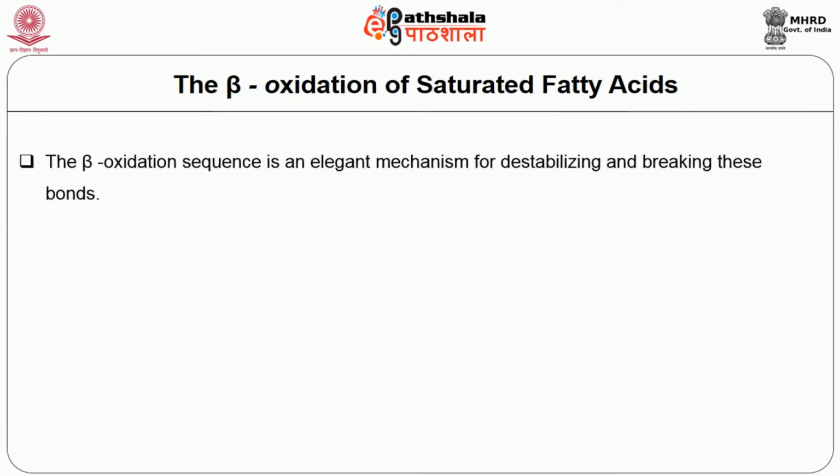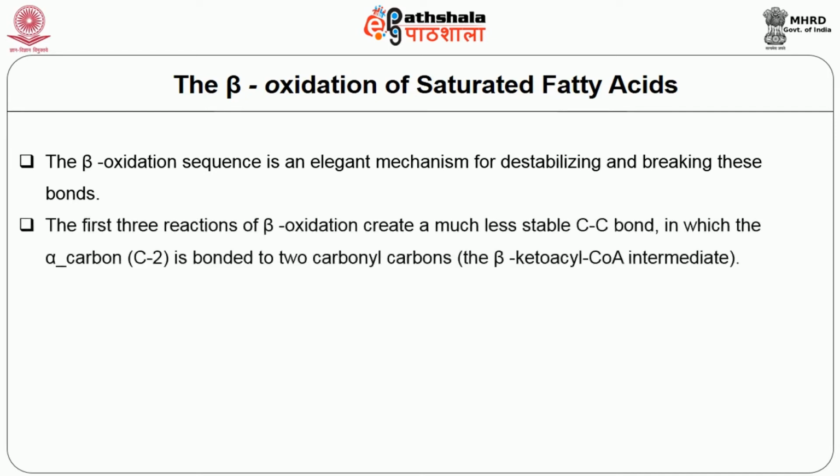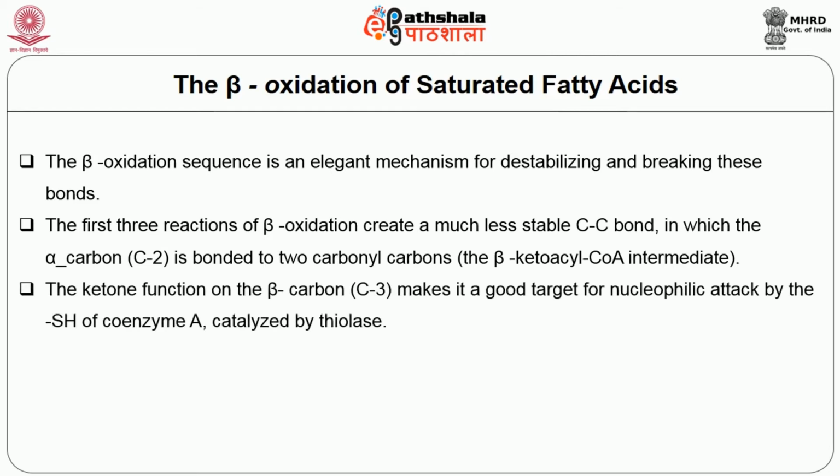The beta oxidation sequence is an elegant mechanism for destabilizing and breaking these bonds. The first 3 reactions of beta oxidation create a much less stable carbon-carbon bond, in which the alpha carbon is bonded to 2 carbonyl compounds. The ketone function on the beta carbon makes it a good target for nucleophilic attack by the SH of coenzyme A, catalyzed by thiolase.